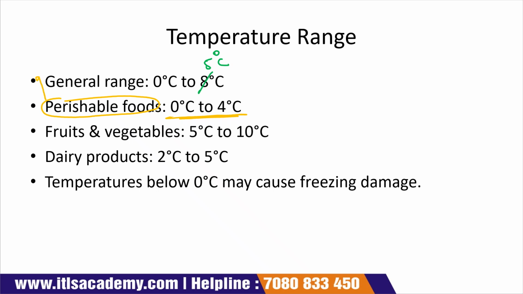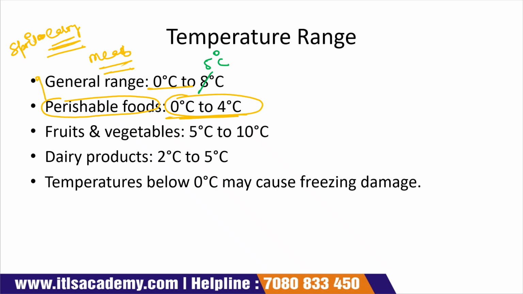Perishable food products are those food products which can spoil easily, like your meat. So we can store it at a temperature between 0 to 4 degrees Celsius.